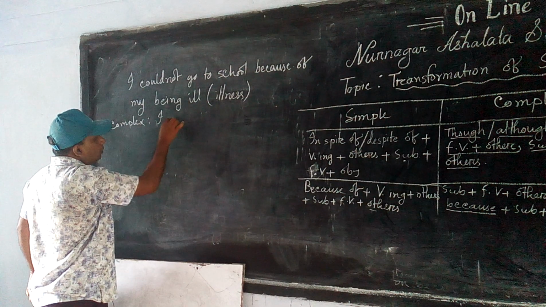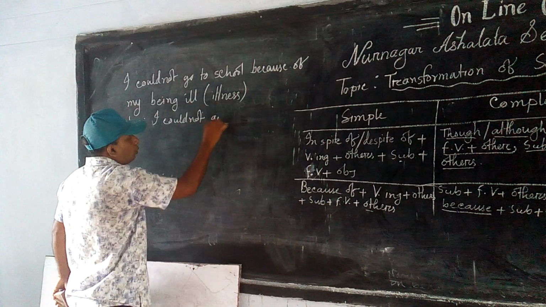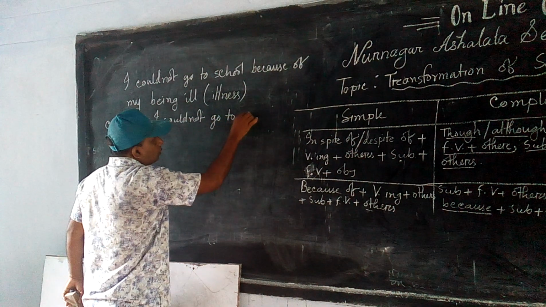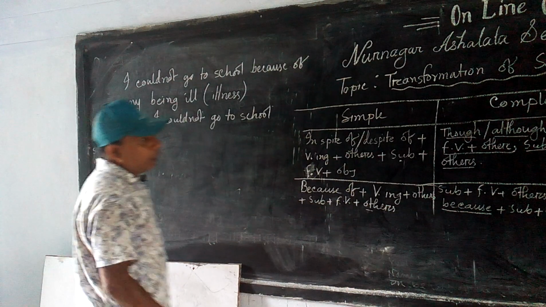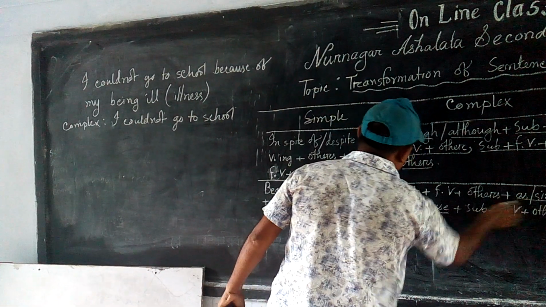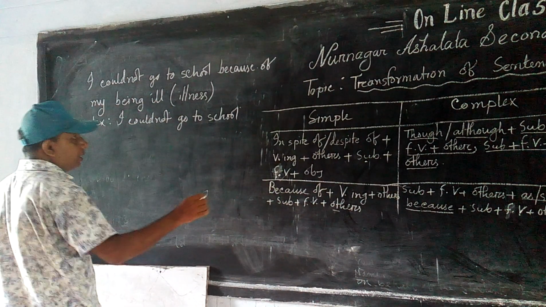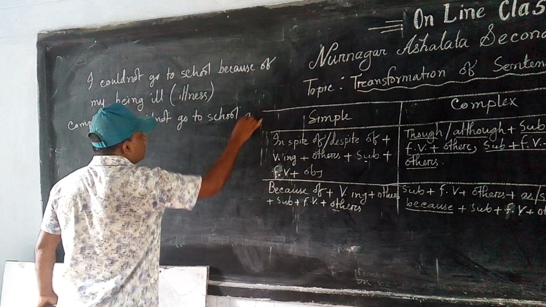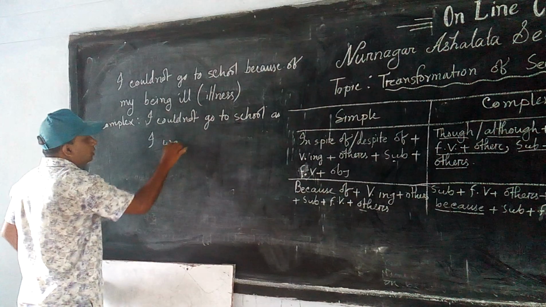I could not go to school. Now you have to use as, since, or because. You can use any of these three. As I was ill.